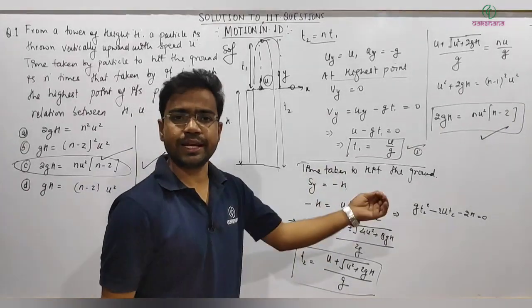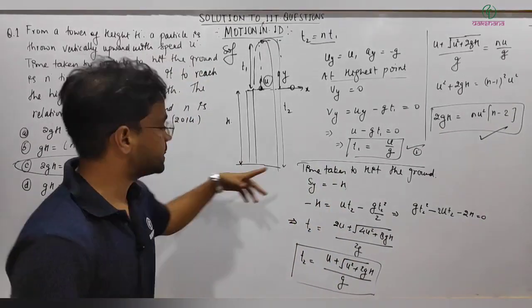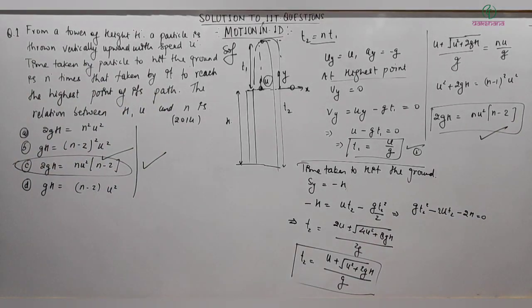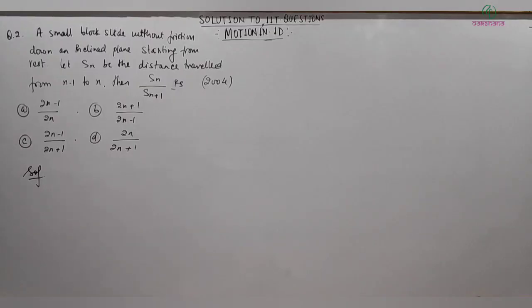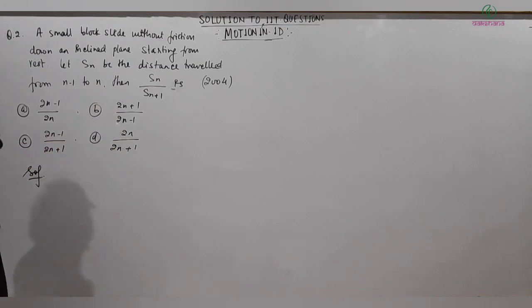So you can understand it's quite a straightforward problem. Let's continue with the next question. A small block slides without friction down an inclined plane starting from rest. Let Sn be the distance traveled from n minus 1 to n second. Then Sn by Sn plus 1 is?